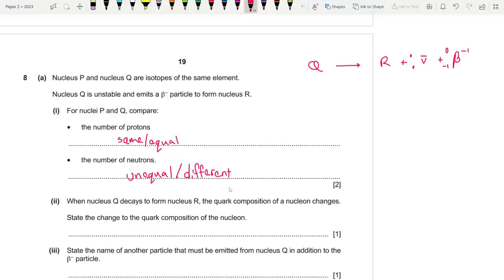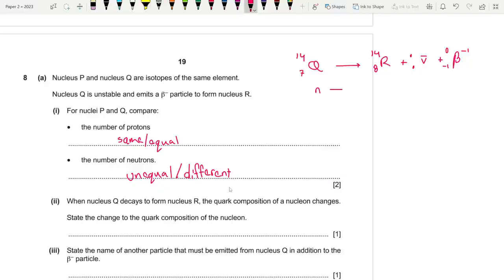So maybe if this was 14 and 7, this will basically turn into 14 and 8. 8 minus 1 is 7, and it still remains at 14, right? So what happened actually? We gained a proton and lost a neutron.